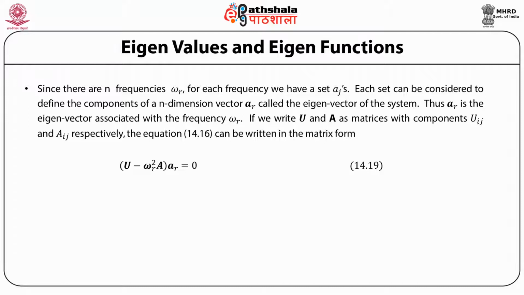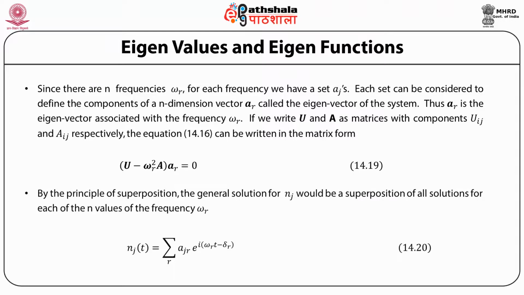Now, if we write capital U and capital A as matrices whose components are U ij and a ij respectively, the earlier equation 14.16 can be written in matrix form: matrix U minus omega r squared times matrix A, acting on the vector A, is equal to 0.